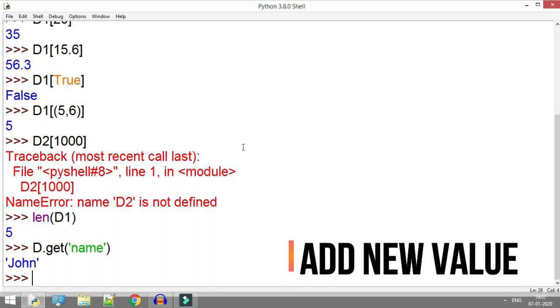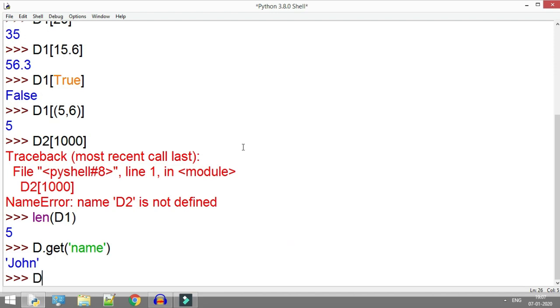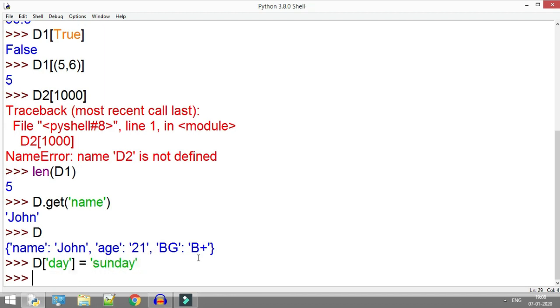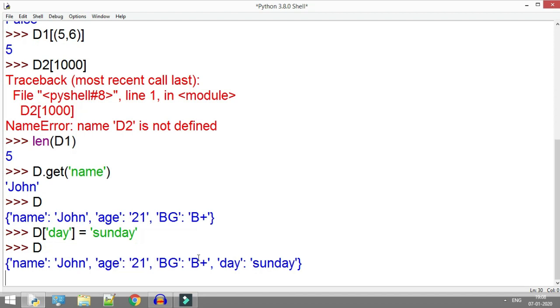If I want to add some new data to my dictionary d, suppose I want to add a new key, which is day, and its value is Sunday, I write d and then the key name, which is day, and equals, and then type the value, which is Sunday, and then press the enter button, and it stores the new key value pair, day and its value Sunday.